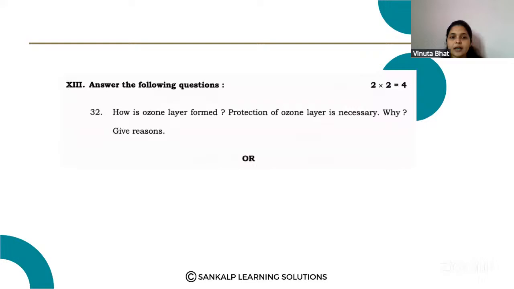So next we are discussing the 2 mark questions. Okay, so this is the 32nd question. How is the ozone layer formed? Protection of the ozone layer is necessary. Why? Give reasons. So that is also a 2 mark question.